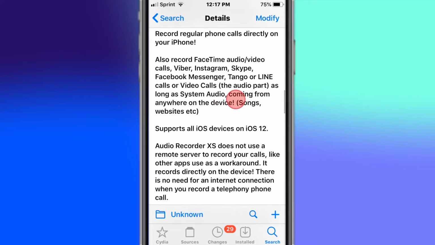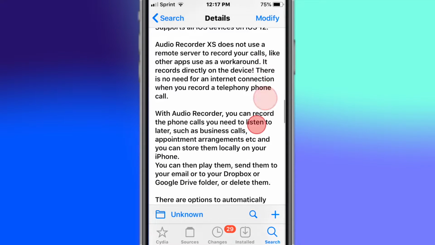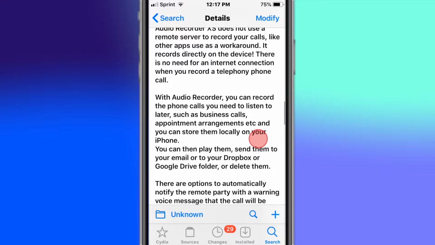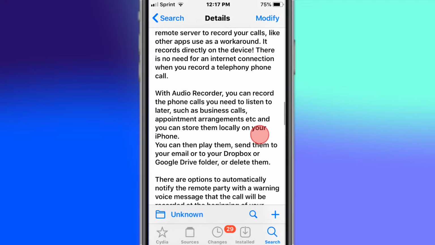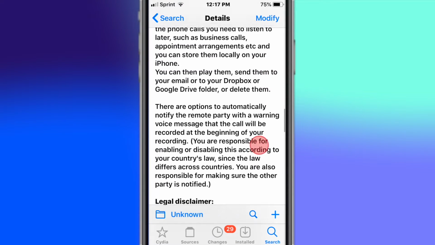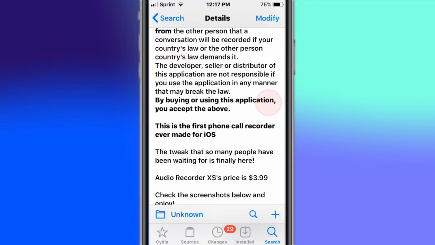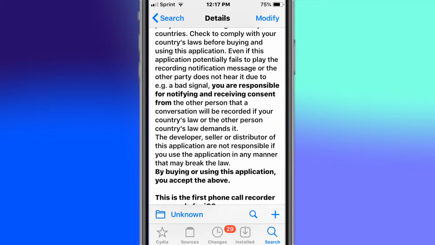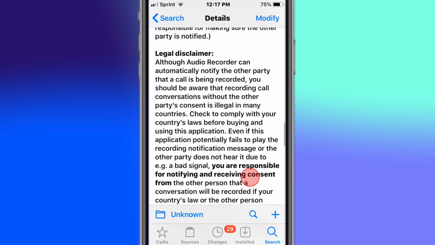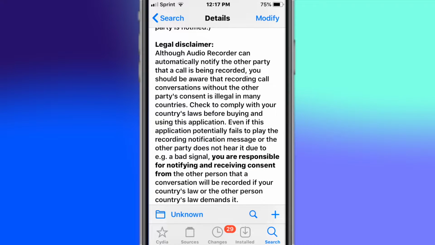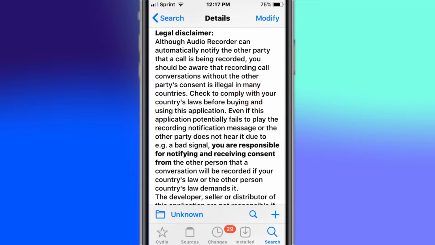Supports these apps right here, and supports all device iOS 12. Tells you what you can do. You can record your calls, record phone calls, all that cool stuff. But also, you're responsible for notifying receiving content from. So remember that, guys. Read this legal disclaimer because you guys are responsible for that by installing this tweak. And by watching this video, I'm telling you guys this is for educational purposes only. So use this tweak at your own risk.